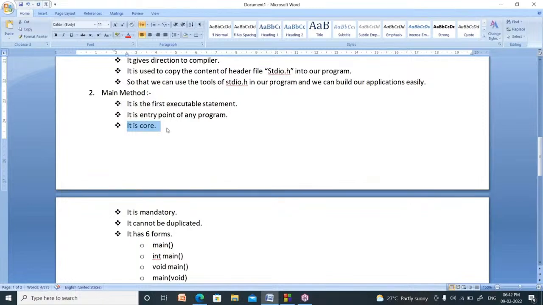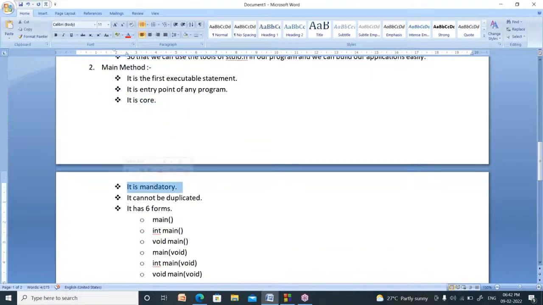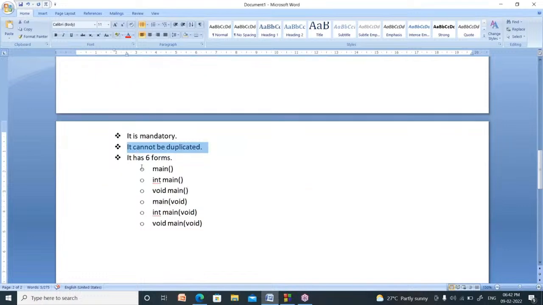It is very, very important. It is core, which means important function. It is mandatory, which means you cannot write a C program without the main method. So it is a mandatory function. Now, it cannot be duplicated. You cannot write the main method more than once.